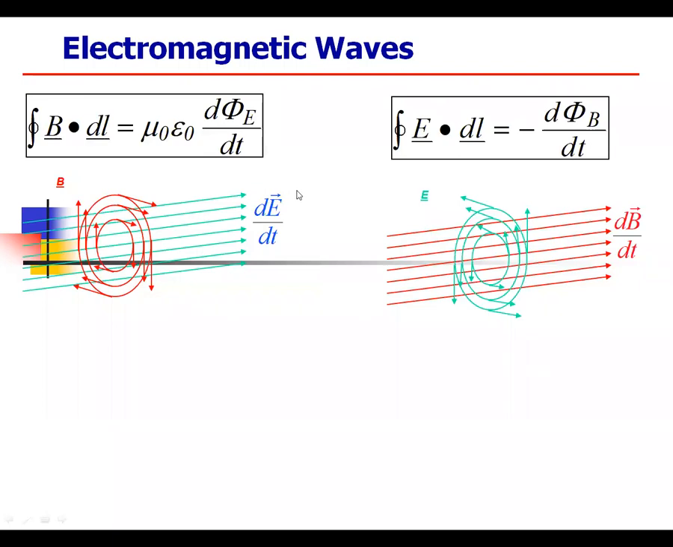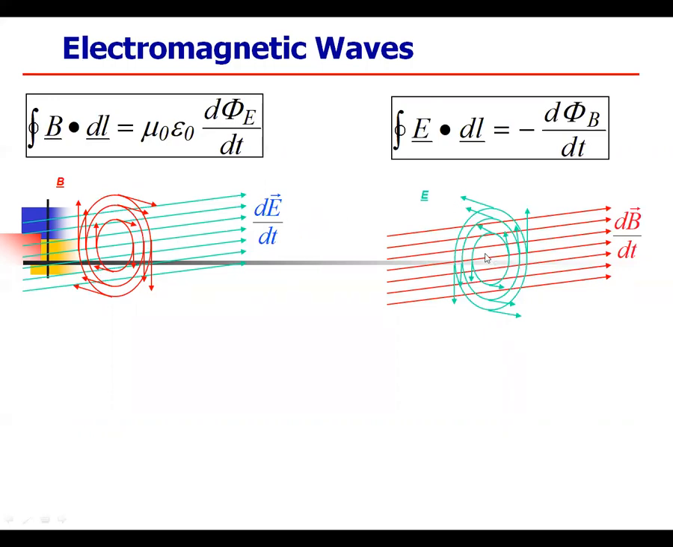So a similar equation: the integral of B dot dl equal to mu naught epsilon naught d phi by dt. This is the first equation. The magnetic lines of force should be circular, so the line should be perpendicular to the mu naught epsilon naught term.